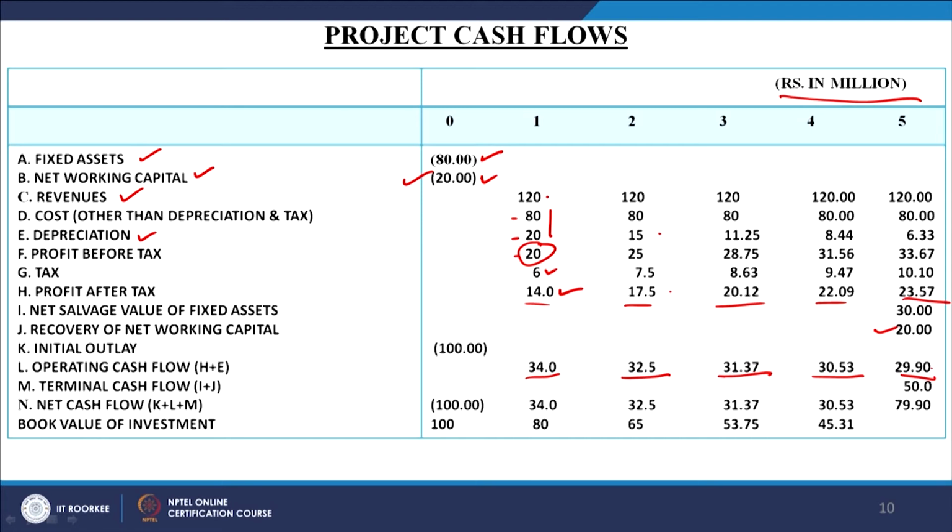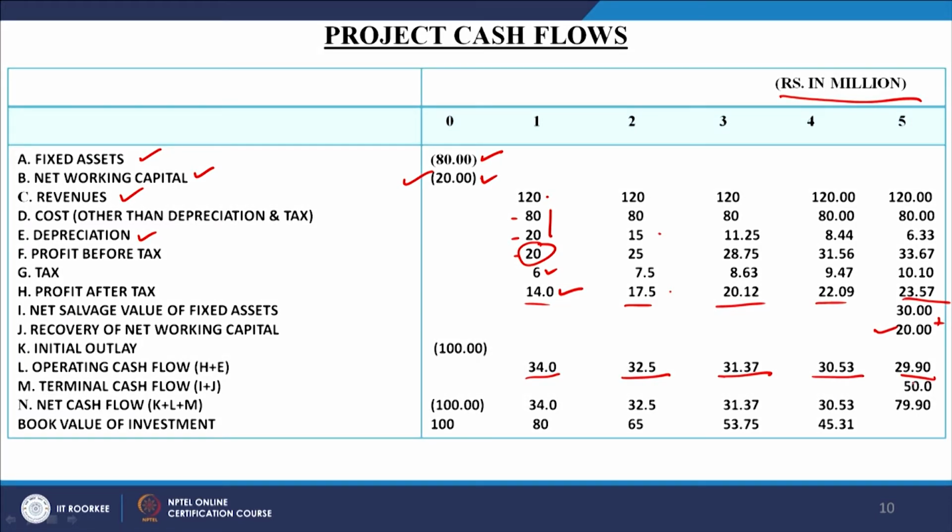29.90, because depreciation has come down to a very small amount, 6.33, and here we have the profit after tax of 23.57. So, it means the operating cash flow will be 29.90 at the end of the 5th year. Terminal cash flows will be how much? This plus this, these two, right. This will become 50.